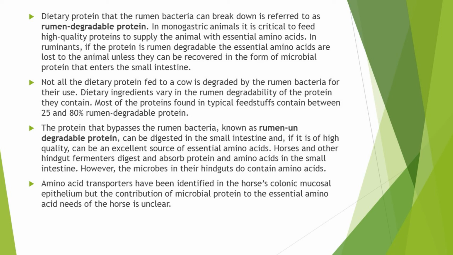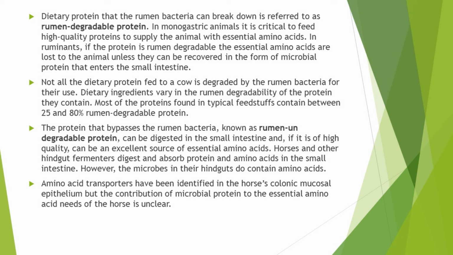In monogastric animals, this is not the case because they contain microbial populations only in the cecum and colon, and most of the absorption of the digested matter occurs in the small intestine. So the amino acids in the proteins which are supplied to the monogastric animal are not lost because they don't contain bacteria in the small intestine.